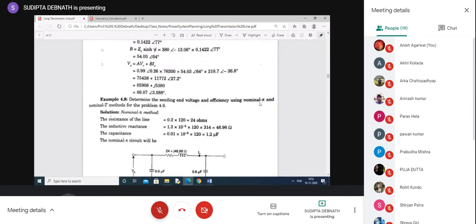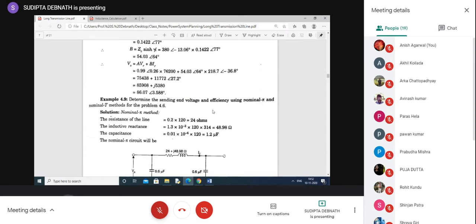Whenever you find nominal pi or nominal T, that means you have to consider concentrated parameters. Nominal pi means concentrated parameter, and we solved the problems in the last class. This is not using the concept of a long transmission line, though it is given under long transmission line.